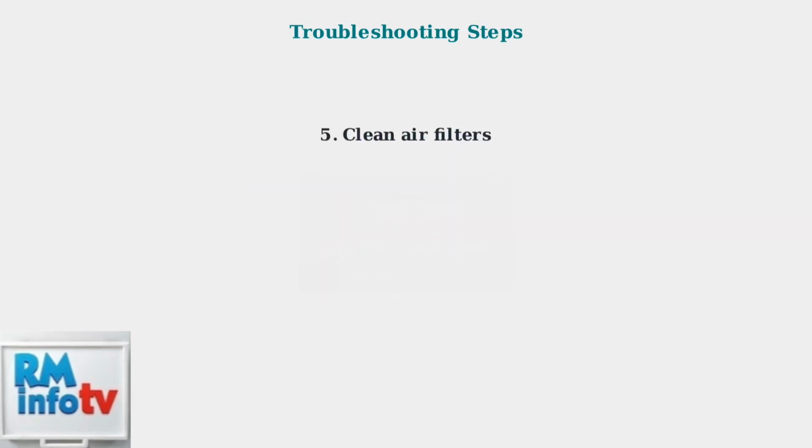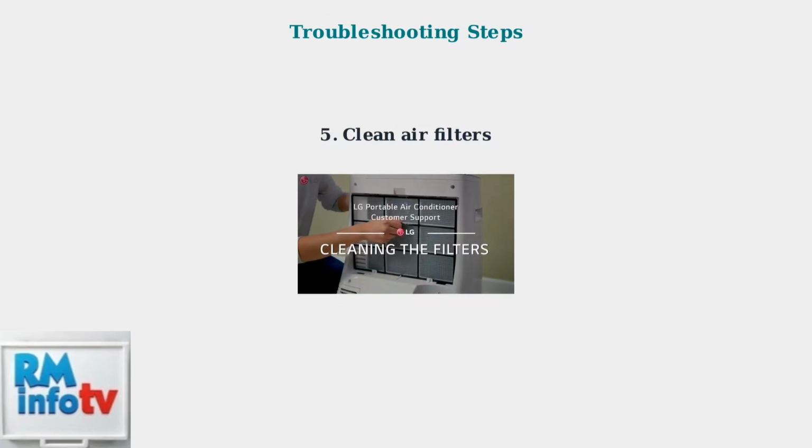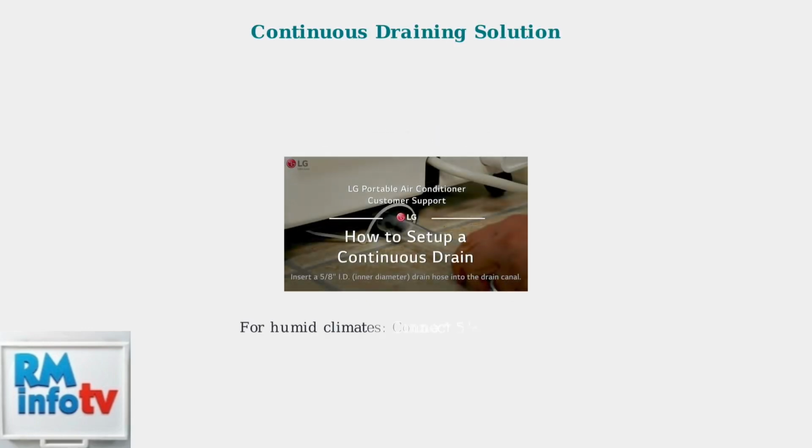Clean the air filters regularly. Dirty filters restrict airflow, which can cause the unit to freeze up and create excess condensation when it thaws. If these steps don't resolve the issue, consider setting up continuous draining. Connect a 5/8-inch inner diameter drain hose to route water directly to a floor drain or bucket. This is especially useful in humid climates.